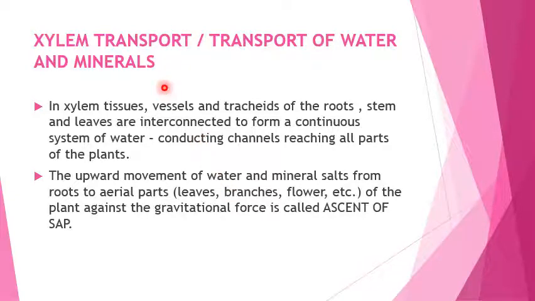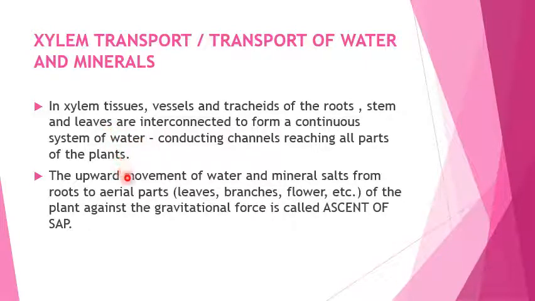First we will discuss xylem transport, or the transport of water and minerals. As we know, in the xylem tissues we have vessels and tracheids of the roots, stems and leaves, and they are interconnected to form a continuous water-conducting channel reaching all parts of the plant, from the root to the stem and from the stem to the leaves.